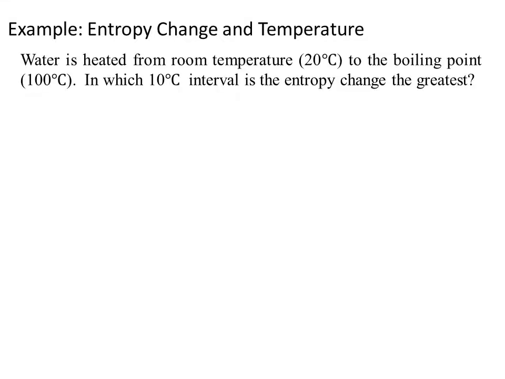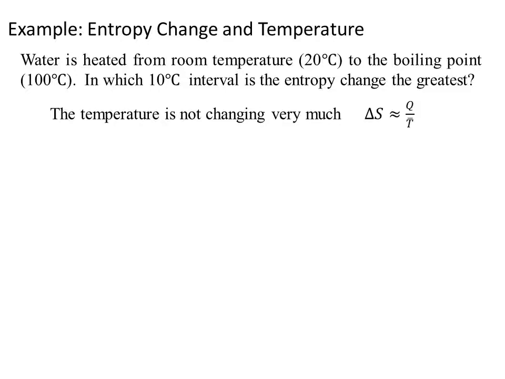Let's look at an example of entropy change in temperature. Water is heated from room temperature, 20 degrees C, to the boiling point, 100 degrees C. In which 10 degrees C interval is the entropy change the greatest? The temperature is not changing very much, so we can use the approximation that the change in entropy is equal to the heat divided by the average temperature.